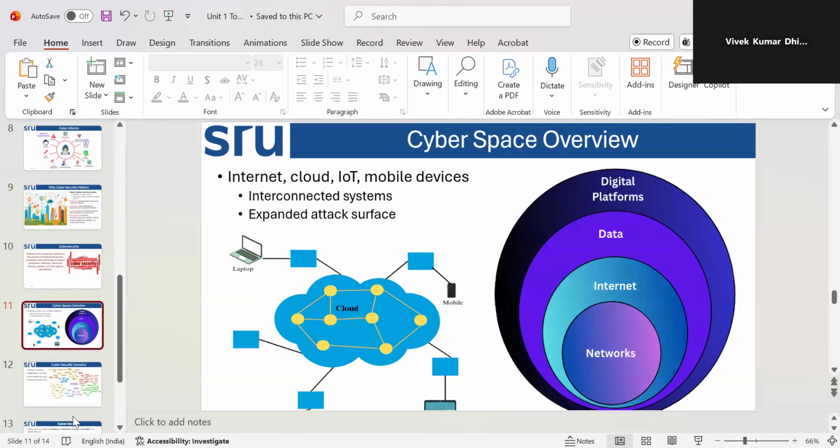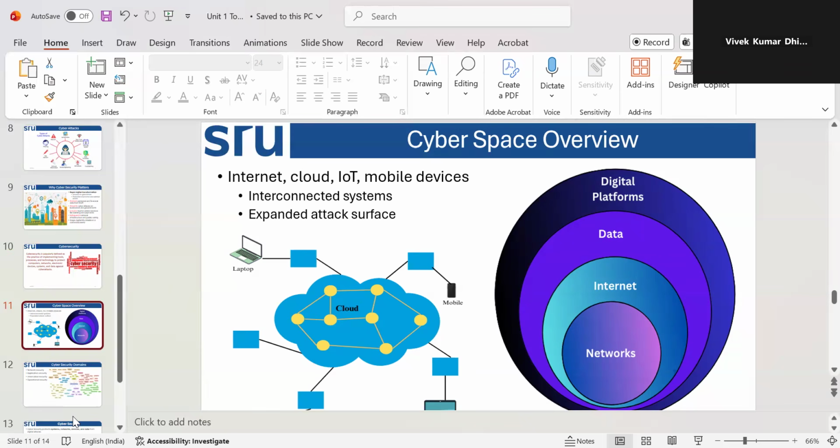If we go further, how does the cyberspace overview look? We have already discussed protecting computers, networks, and data digitally, right? If we say the cyberspace overview, it's not only one system. Nowadays there is a cloud computing process going on, right? Everything is connected to Wi-Fi. We will discuss later Wi-Fi security, VPN security, firewall security, mobile security. There are many things there, but in the introduction we are just understanding the overview.